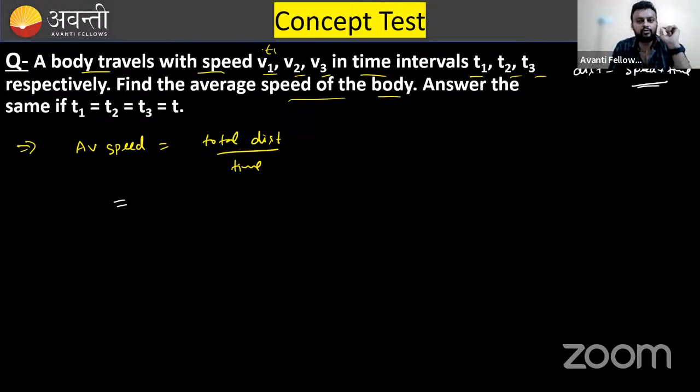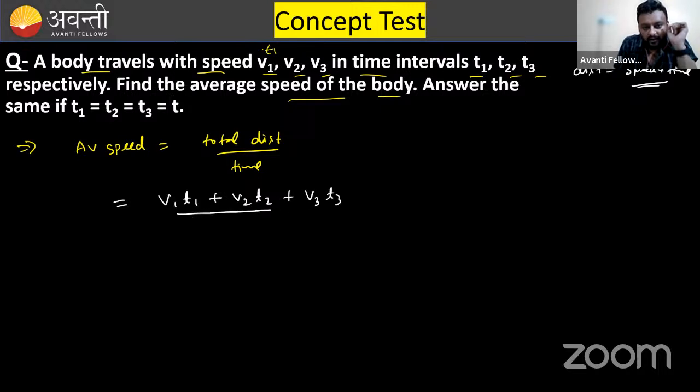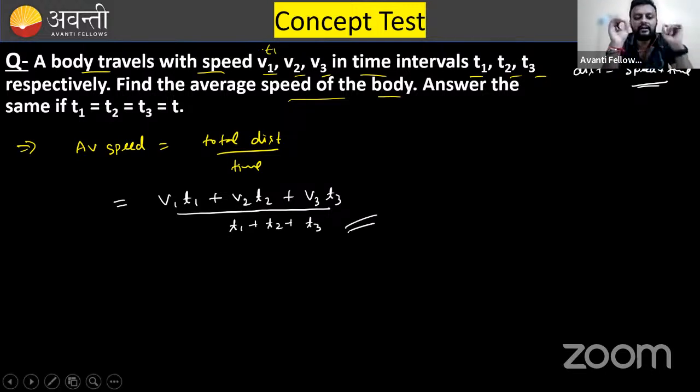I think this is the basic formula. Now, in the first case, when speed is v1, time is t1, so distance traveled is v1 t1 plus v2 t2, similarly plus v3 t3, divided by total time, which is t1 plus t2 plus t3. This is your answer. You can't do anything else.